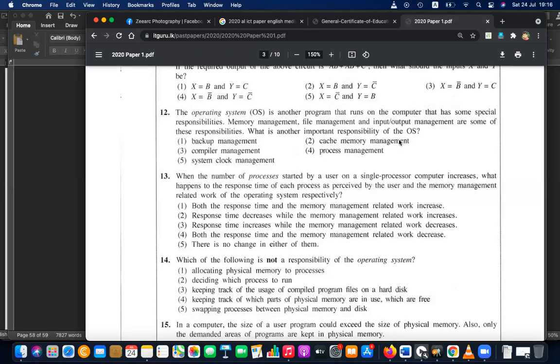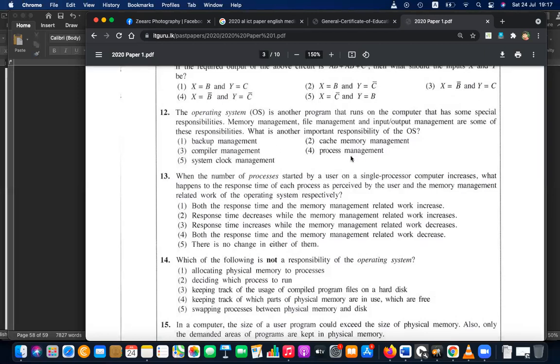Backup management is there in modern operating systems, but let's omit it because your syllabus, this being a 2020 paper prepared according to a 2-3 year old syllabus, lets us skip that. Compiler management is not a task of the operating system. A compiler is like a language translator, a separate system software.